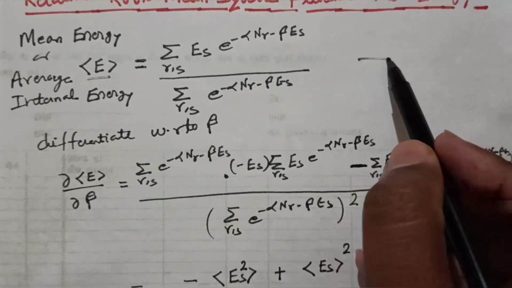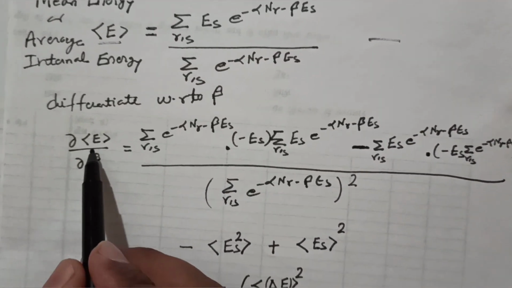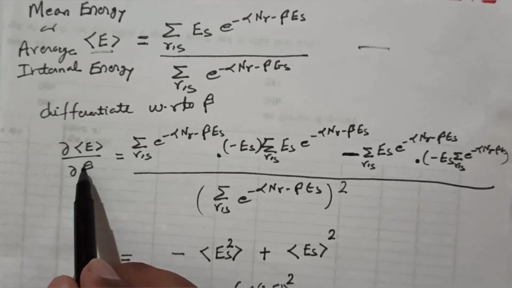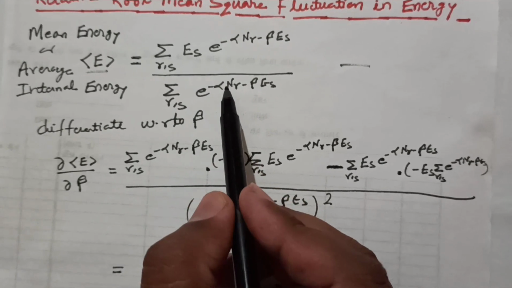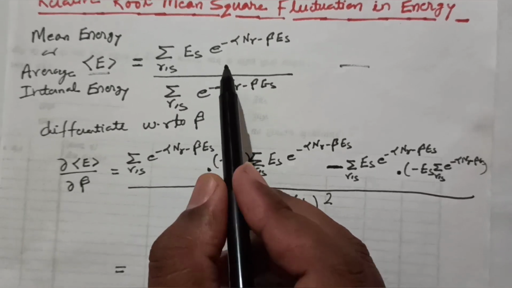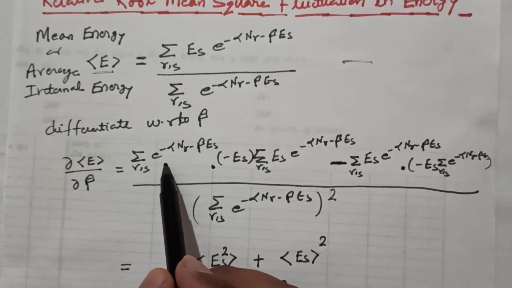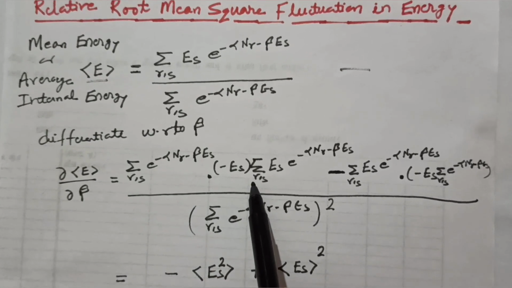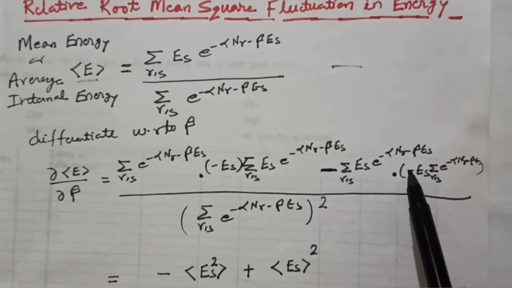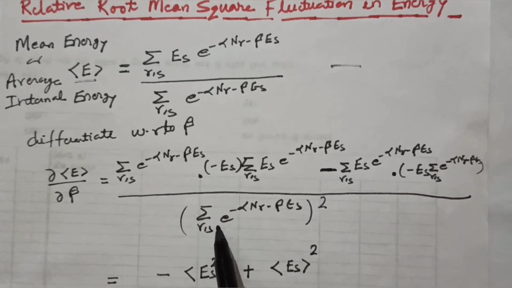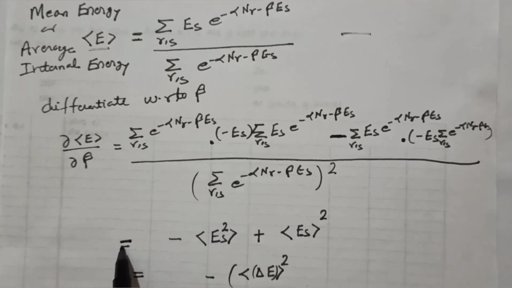Now if we differentiate this equation with respect to beta, we have del of the average energy upon del beta. This has a numerator and a denominator, so we differentiate the numerator while keeping the denominator, then with a minus sign we keep the numerator and differentiate the denominator, all upon the denominator squared.